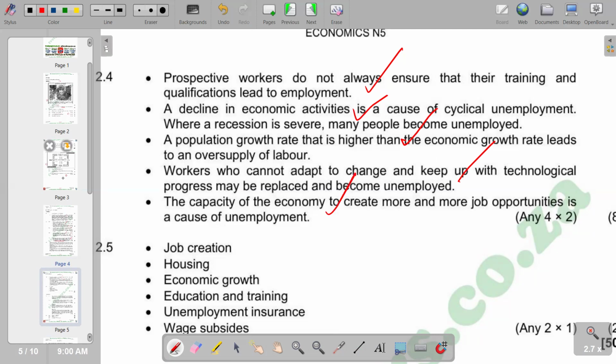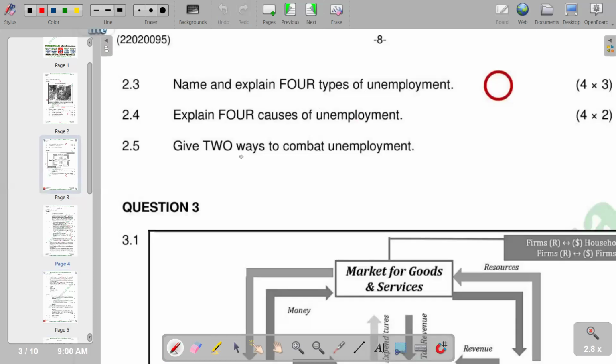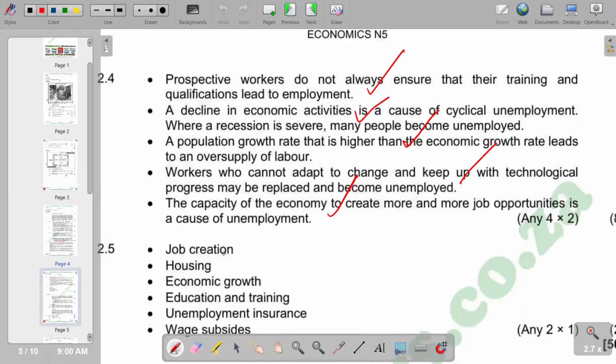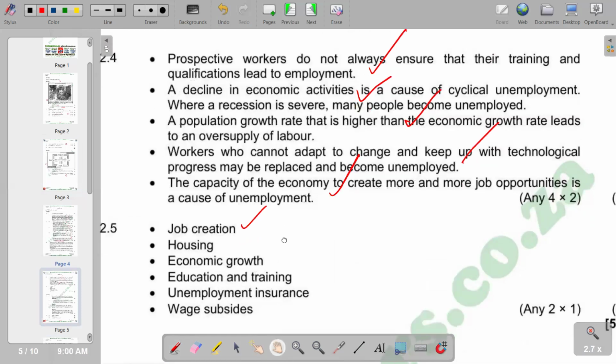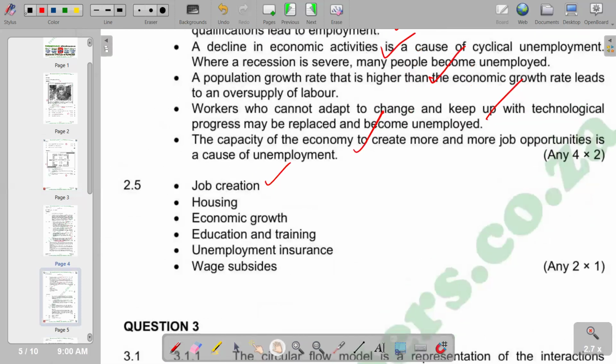Then we go to the next question, which is the last question, which asks to give 2 ways to combat unemployment. So for the ways of combating unemployment, we are saying job creation can be one of the solutions to unemployment, along with economic growth, education and training, unemployment insurance, and wage subsidies.